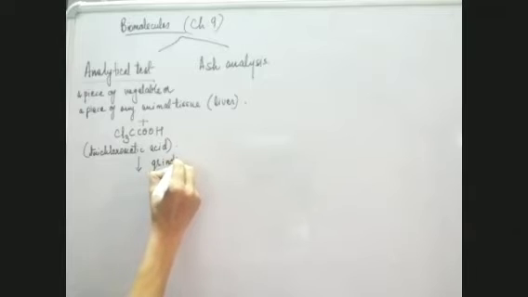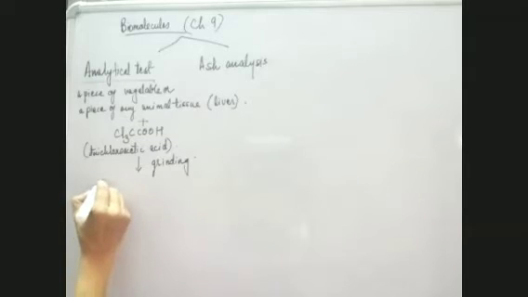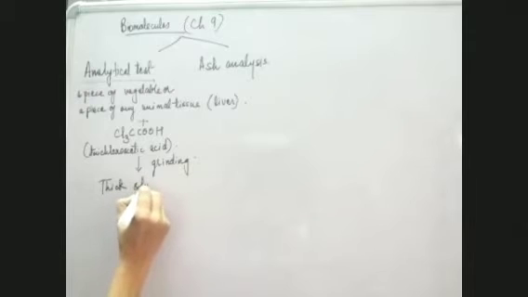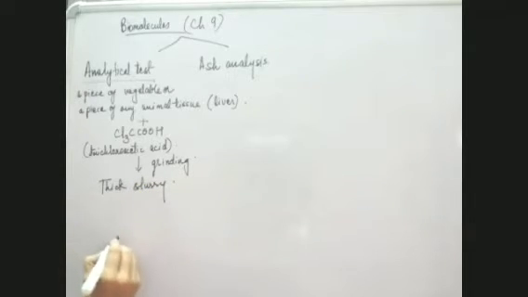When it is ground with trichloroacetic acid, what we get is a thick slurry. This thick slurry is filtered in a funnel. This is a funnel which is taken.